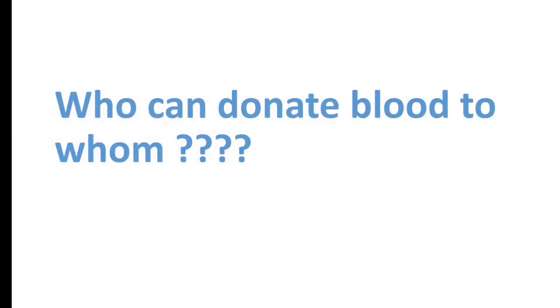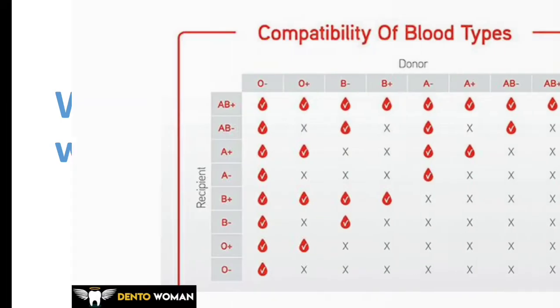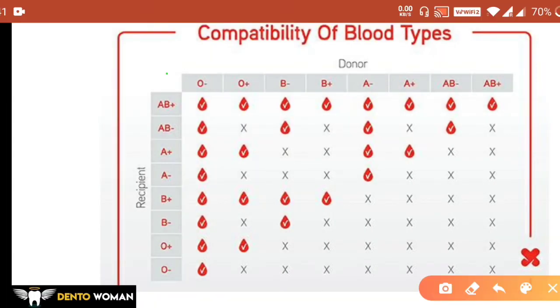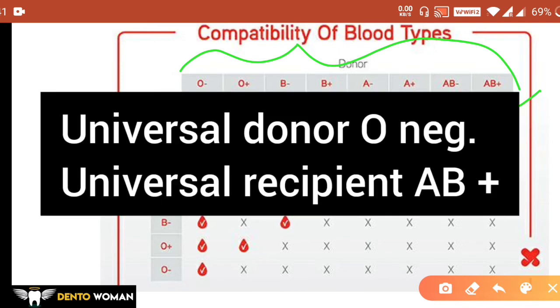Now, who can donate blood to whom? This is very crucial and critical to know. So who is the universal donor? O negative is the universal donor, as the person with O negative can donate blood to all the blood group types, okay? And who is the universal recipient? AB positive, as they can receive blood from all the blood group types, right? So our universal donor is O negative and universal recipient is AB positive.